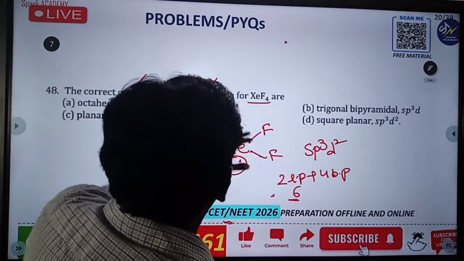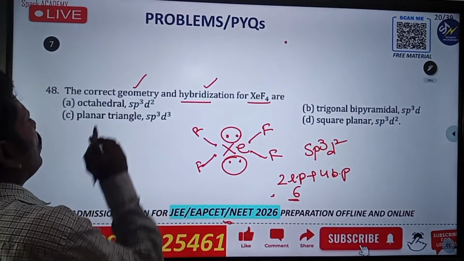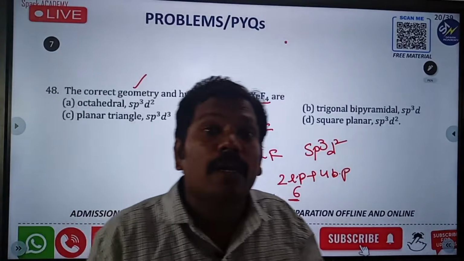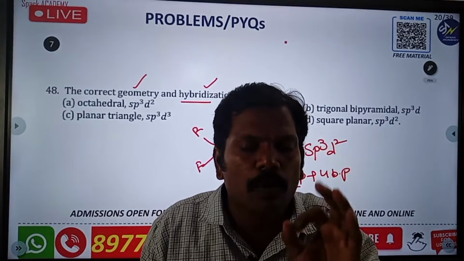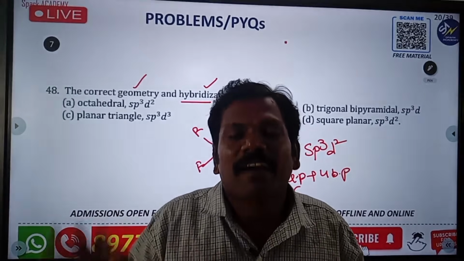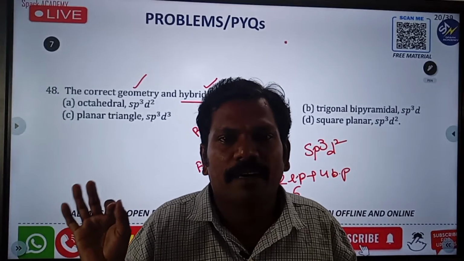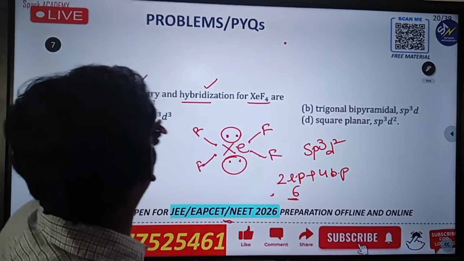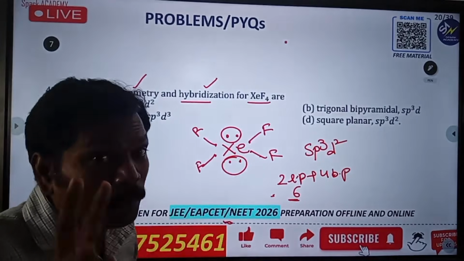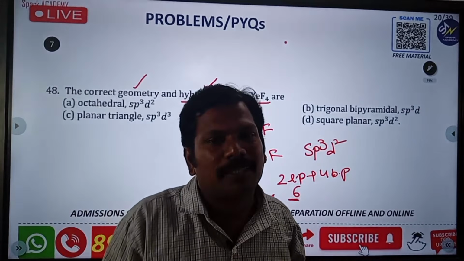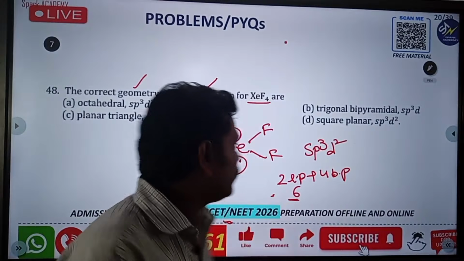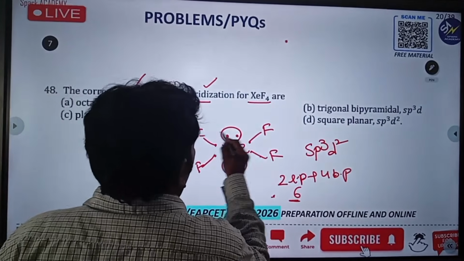Go for the shape. Normally, without lone pair electrons, that means 0 lone pairs, the shape is octahedral. But here, 2 lone pairs and 4 bond pairs are there, so the shape should be square planar.